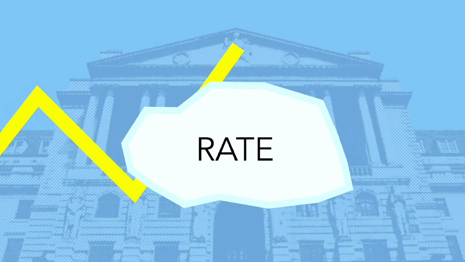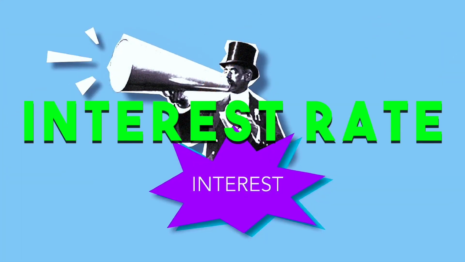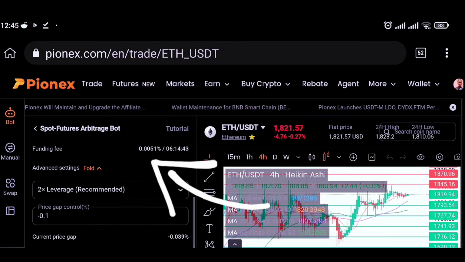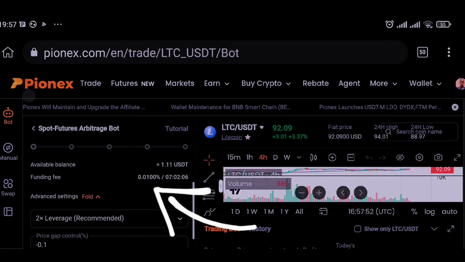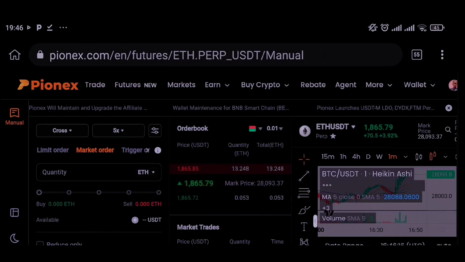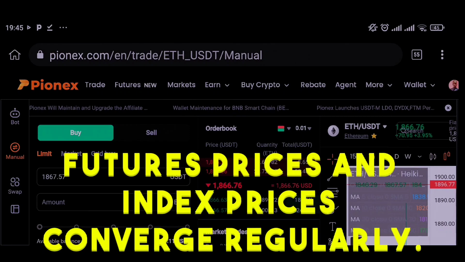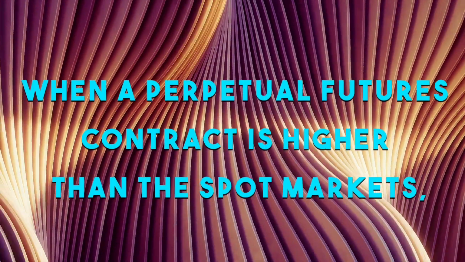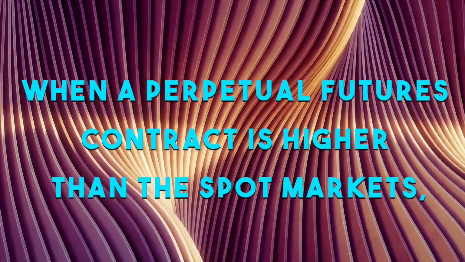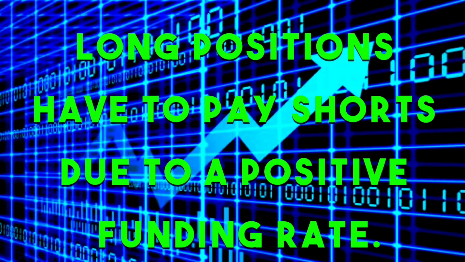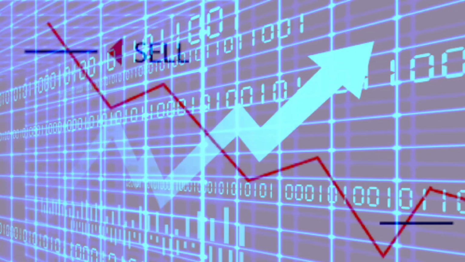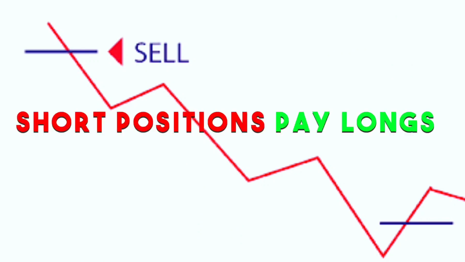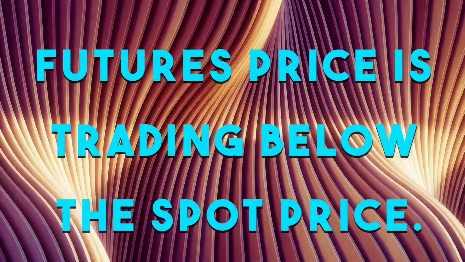The funding rate comprises two components, the interest rate and the premium. The interest rate is fixed at 0.01% per 8 hours, and the premium varies according to the price difference between the perpetual contract and the mark price. The funding rate ensures that futures prices and the index prices converge regularly. When a perpetual futures contract is higher than the spot markets, long positions have to pay shorts due to a positive funding rate. In contrast, short positions pay longs while the futures price is trading below the spot price.